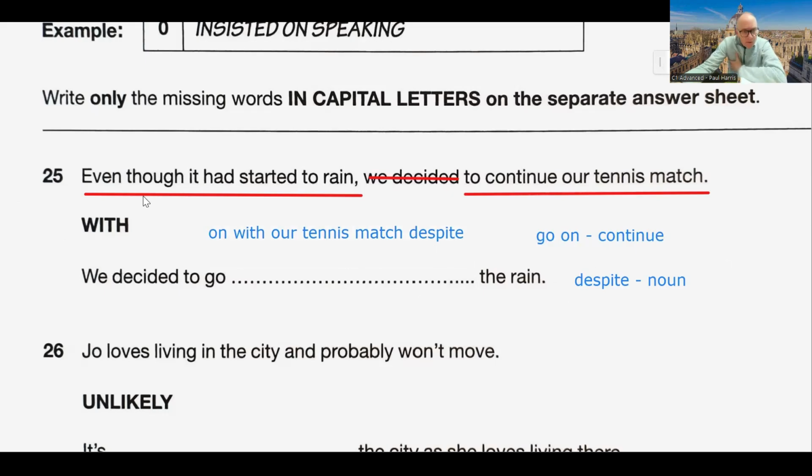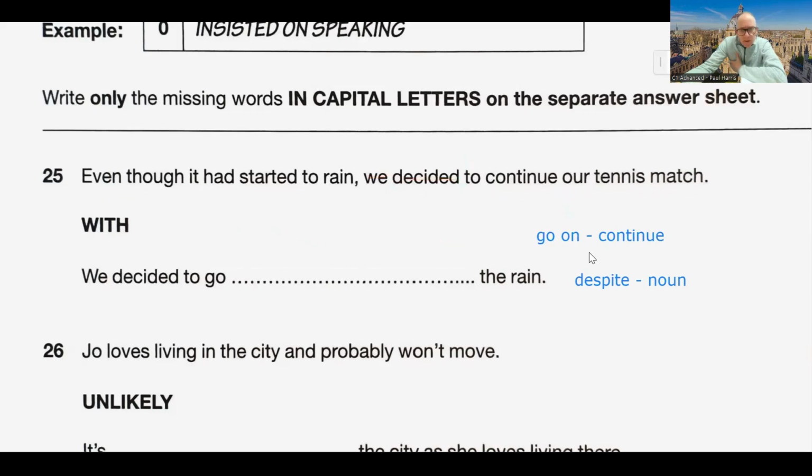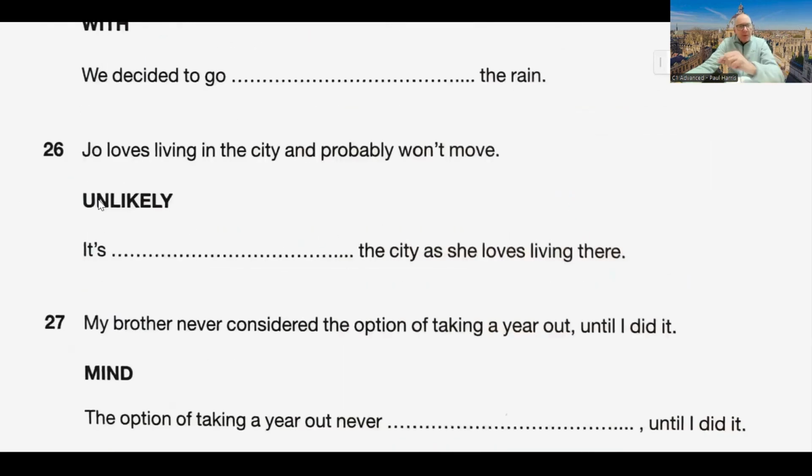Okay, so let's carry on and do another one. Let's just move the screen up. Okay, Joe loves living in the city and probably won't move. "Unlikely" is our keyword. It's something, something, the city, as she loves living there. So "she" refers to Joe. Joe, we can see, is a woman or a girl. "Unlikely" is going to give us something that's not probable or not possible.